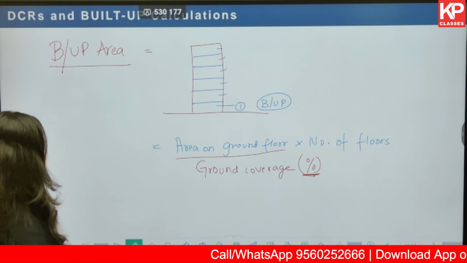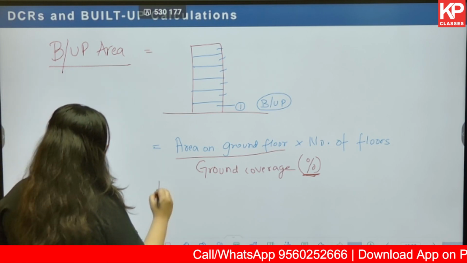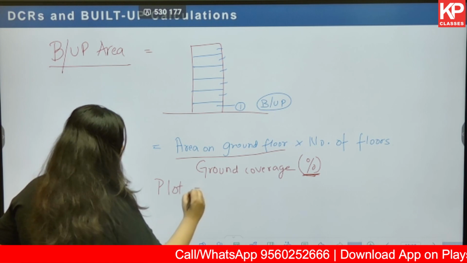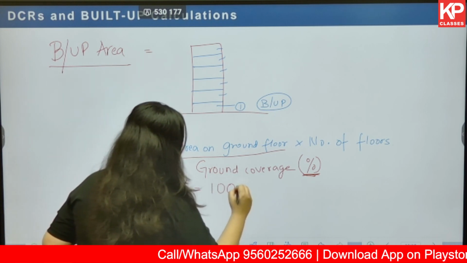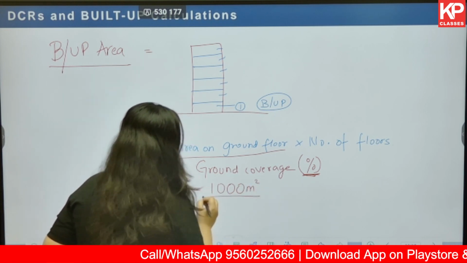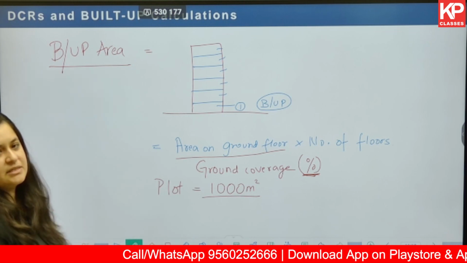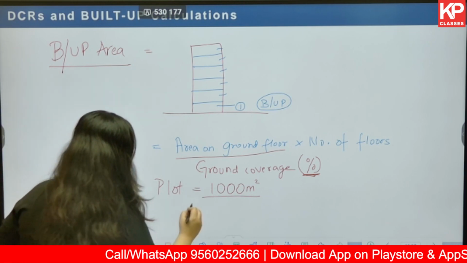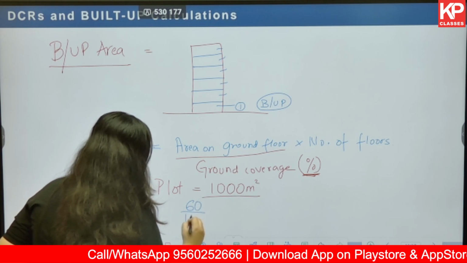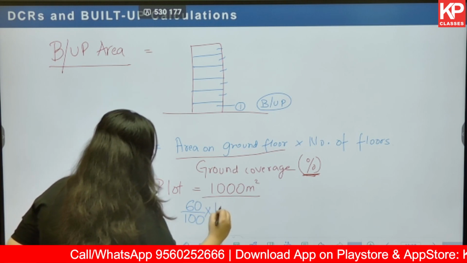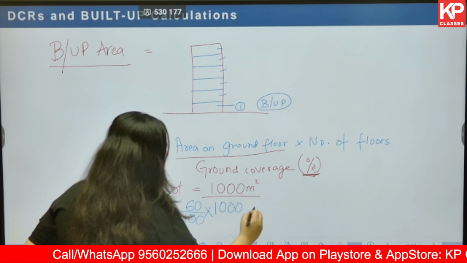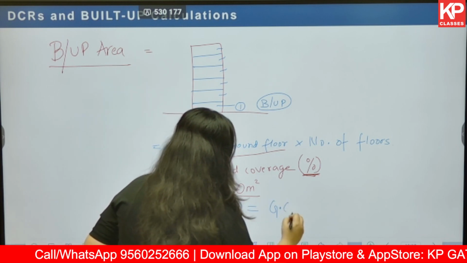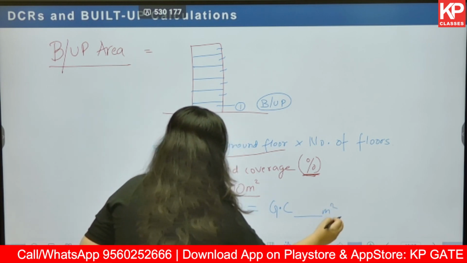Now, how do we calculate that? For example, the plot is 1,000 meter square, and we say that 60% is the ground coverage. What do we do? 60% of plot area is equal to my ground coverage in meter square.